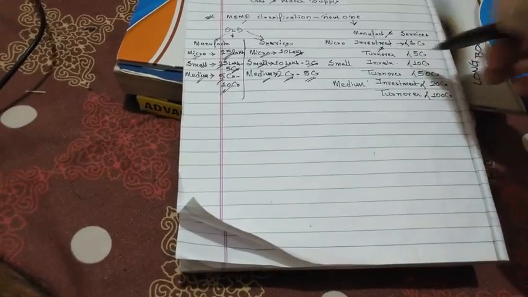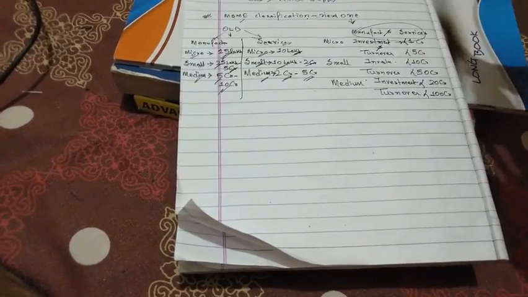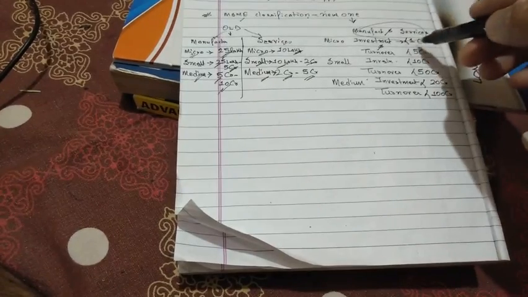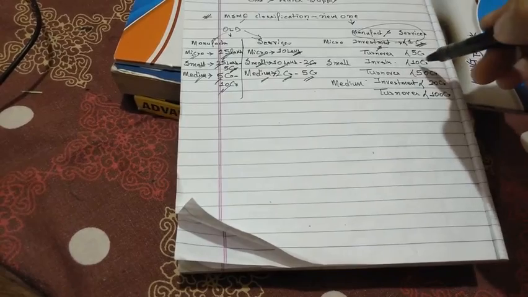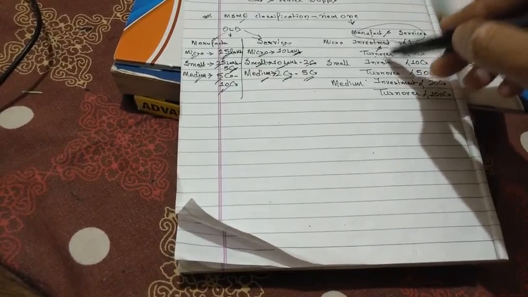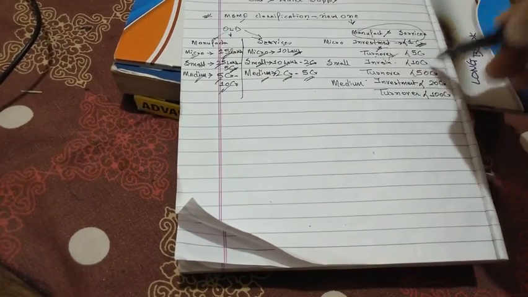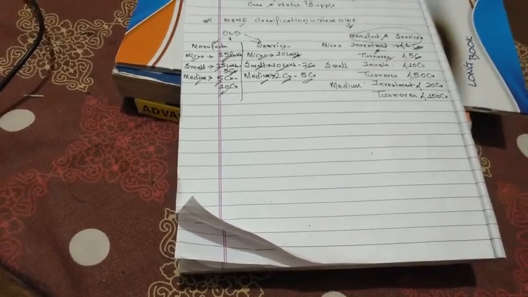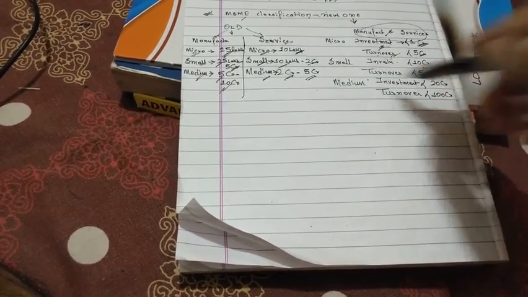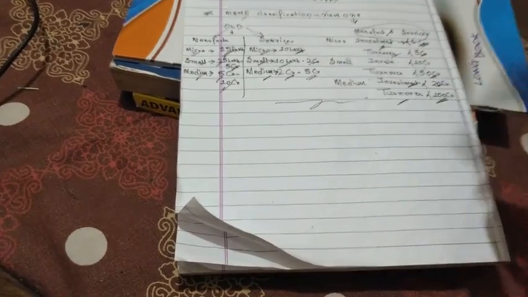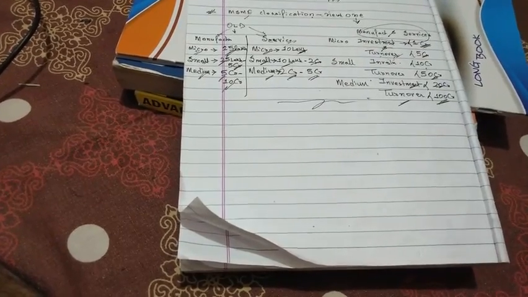And the new one combines manufacturing and services into one. On the investment criteria, if it is less than 1 crore, then it's micro, and it also added a turnover criteria as well. If the turnover is less than 5 crore, then it is micro, and for small, investment is less than 10 crore and turnover is less than 50 crore. It is very new and it is very important, so read this also.